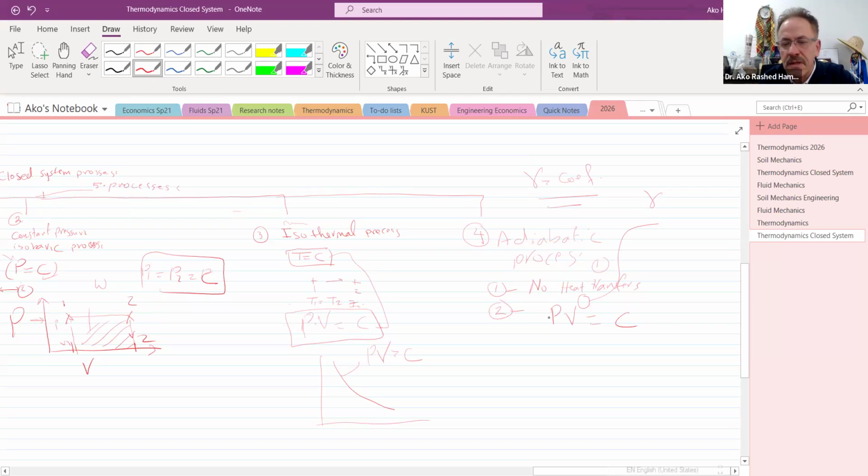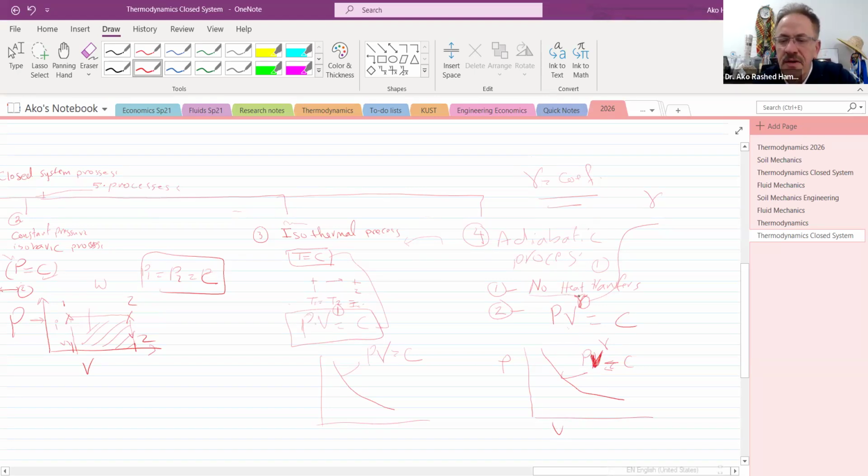That is the difference between adiabatic and isothermal. In isothermal, the volume is to the power 1, while here the volume is to the power of gamma. So here's P, here's V. The equation of this curve: we say PV^gamma is constant. That's the difference between the adiabatic process and isothermal.